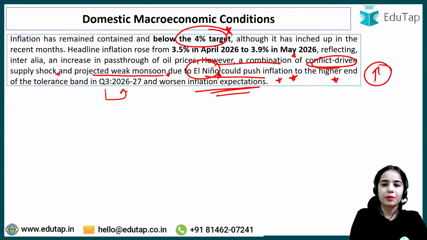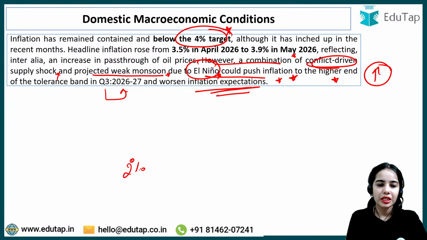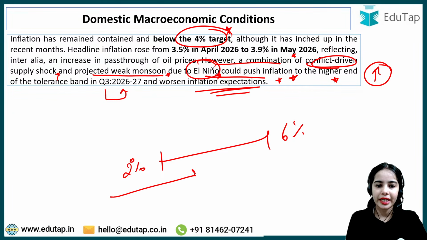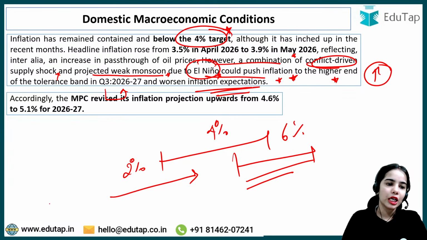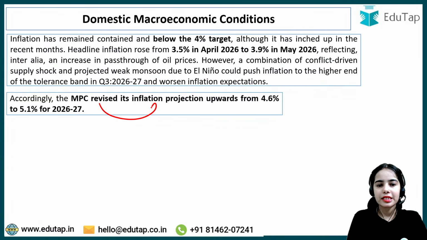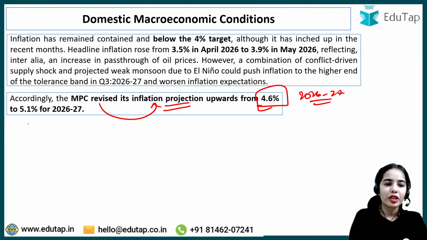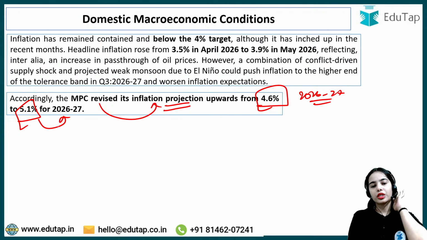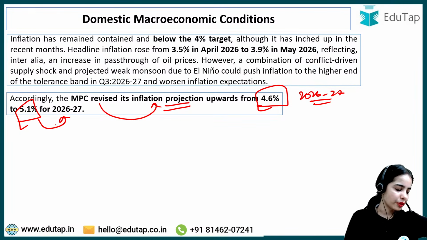With the supply chain disruption that is normalizing right now, the supply chain is normalizing, but it will take some time. So the supply chain disruption and the projected weak monsoon due to El Nino could push inflation to the higher end. That means within the range of 2% to 6%, we are on the lower end right now, below 4%, but we can go towards the higher end also. Okay, so accordingly the Monetary Policy Committee revised its inflation projection upwards from 4.6% to 5.1% for 2026-27. So recently the Monetary Policy Committee has revised its inflation projection to 5.1% for 2026-27.